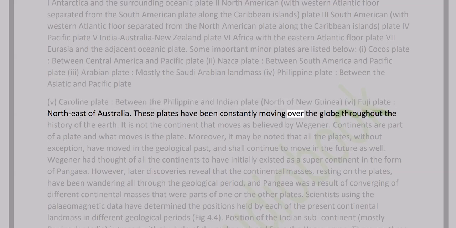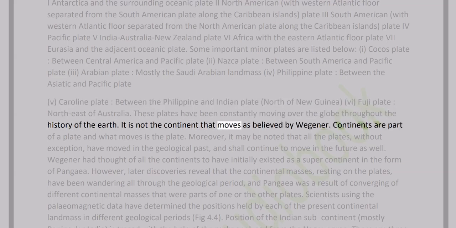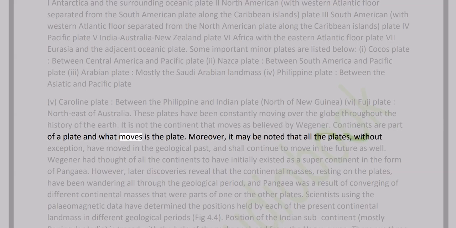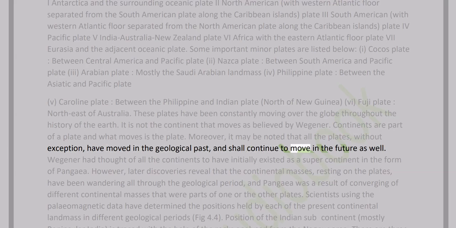These plates have been constantly moving over the globe throughout the history of the Earth. It is not the continent that moves, as believed by Wegener. Continents are part of a plate, and what moves is the plate. Moreover, it may be noted that all the plates, without exception, have moved in the geological past, and shall continue to move in the future as well.